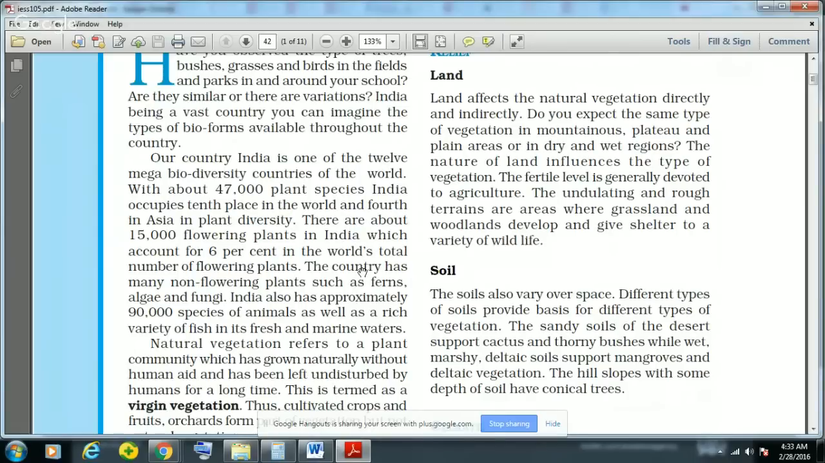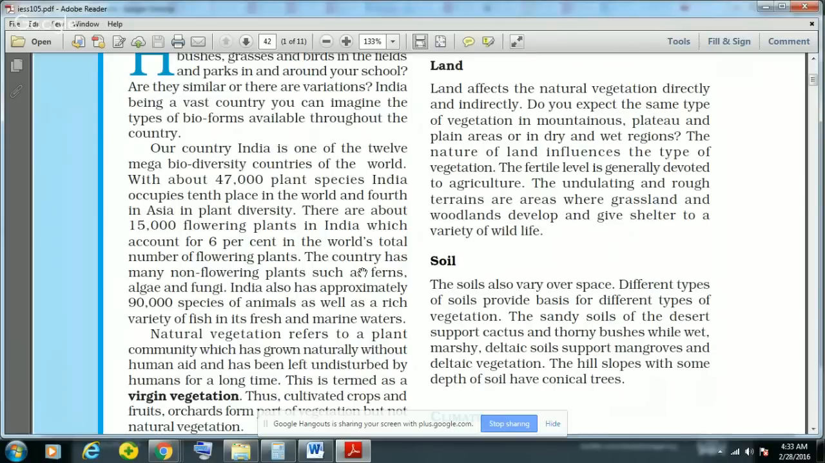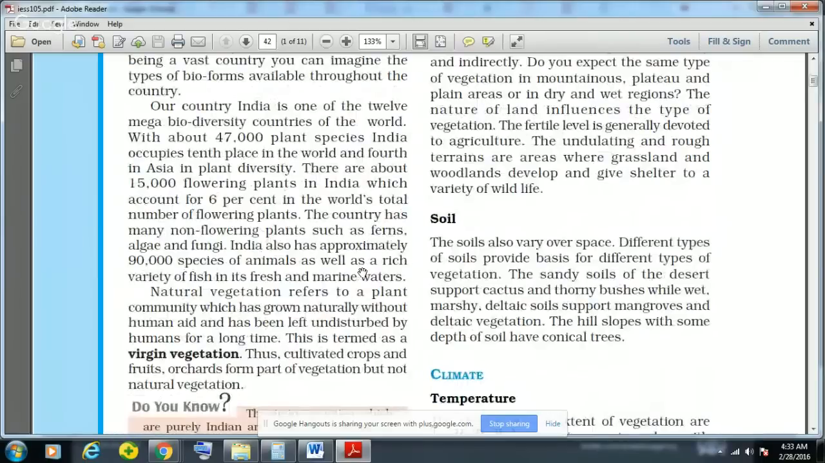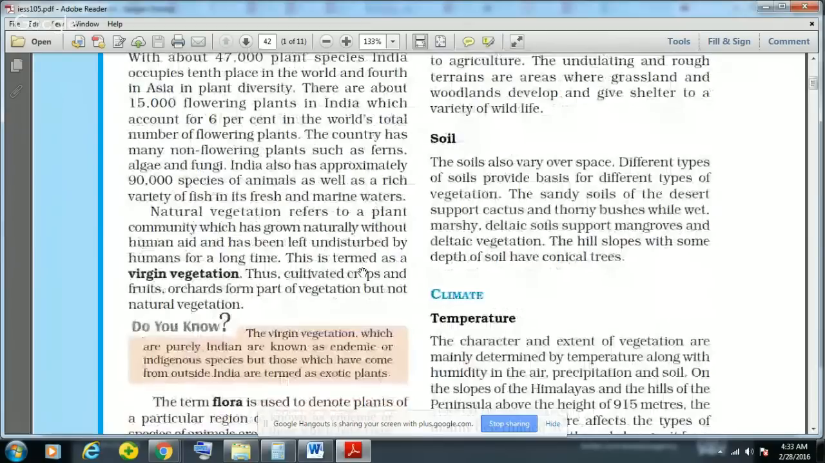India has about 47,000 plant species, and that is why India occupies 10th place in the world and 4th place in Asia. And there are also about 15,000 flowering plants in India, which account for 6% of the world's total number of flowering plants. India also has many non-flowering plants such as ferns, algae, and fungi. And India also has around 90,000 species of animals, as well as a rich variety of fish in fresh and marine waters.